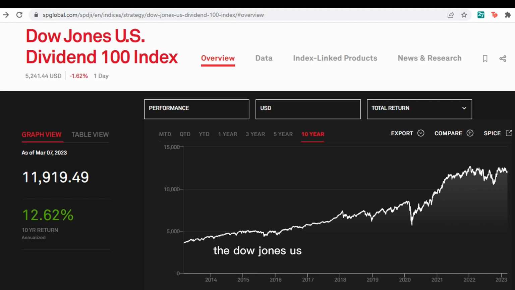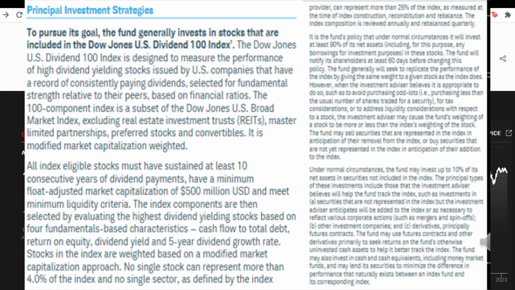The Dow Jones US 100 Dividend Index is not directly investable. It's a methodology of selecting the companies that make it into the index. This index drives what Schwab holds in SCHD though. SCHD has to invest at least 90% of the assets inside of it from the holdings in this index, and no single holding can make up more than 4% of SCHD.